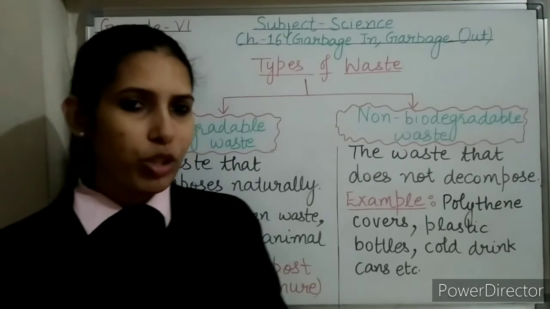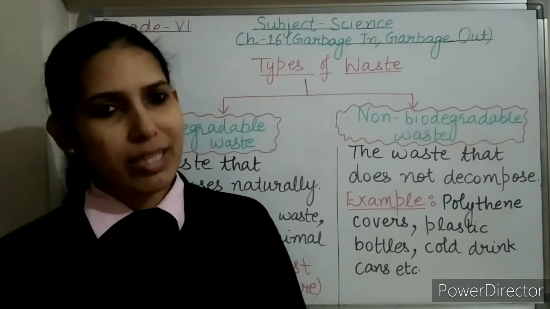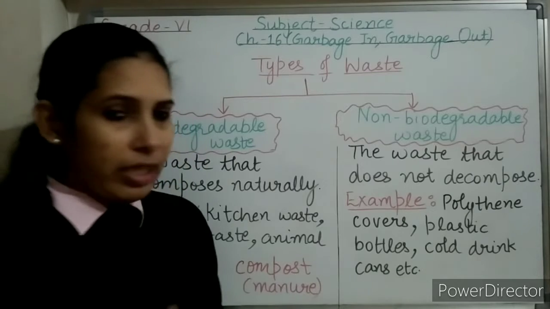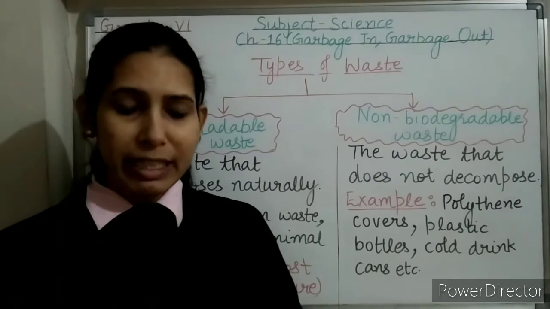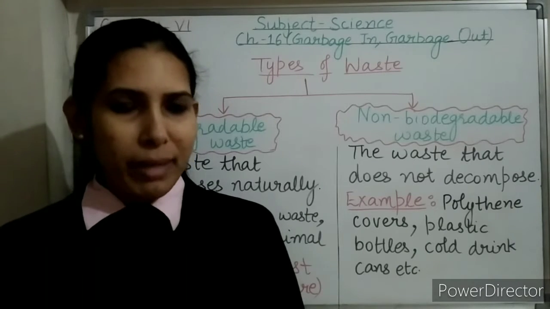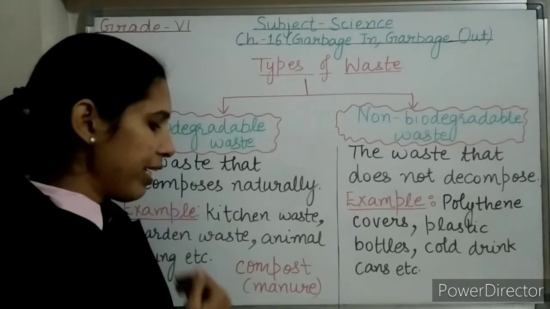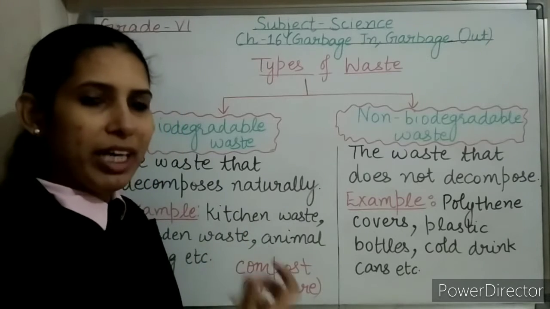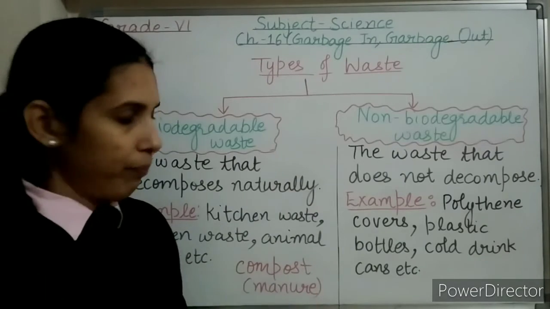This process of conversion of solid biodegradable waste into manure is known as composting. This manure, if added to the soil, increases the fertility of soil and the water holding capacity of the soil. We will discuss it after some time.